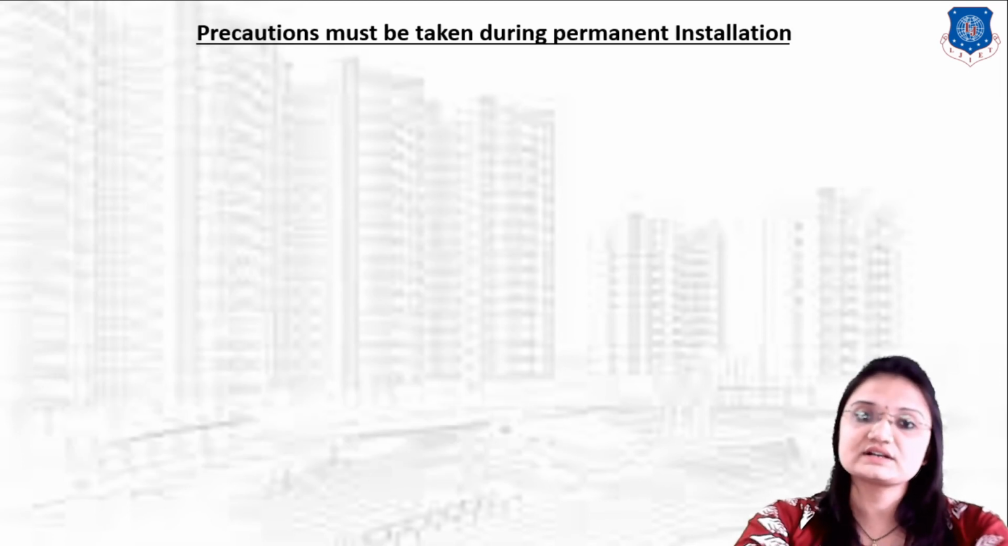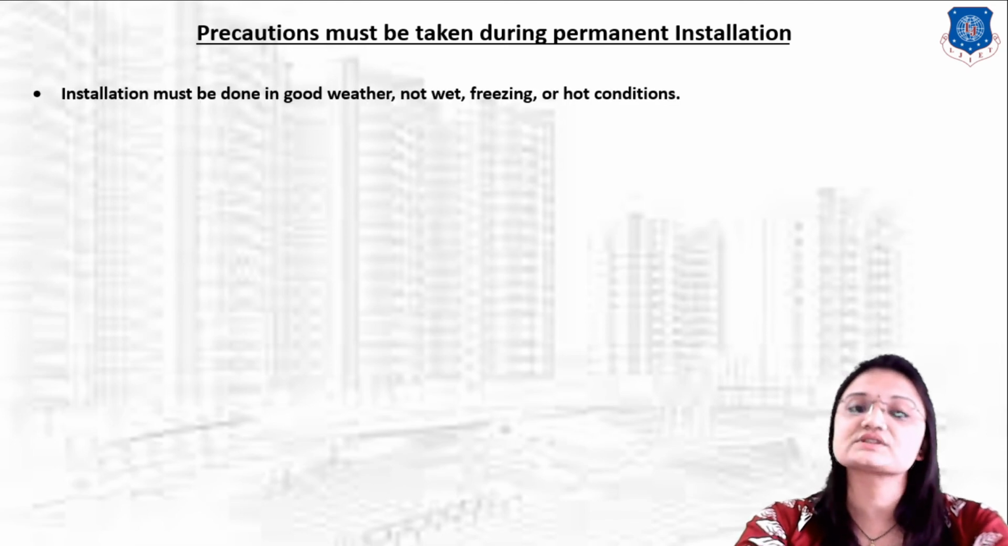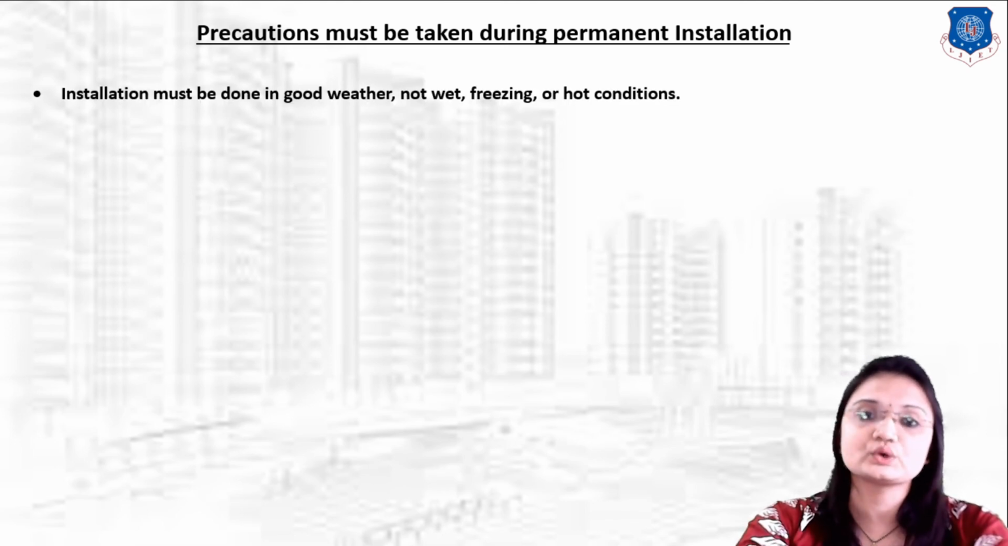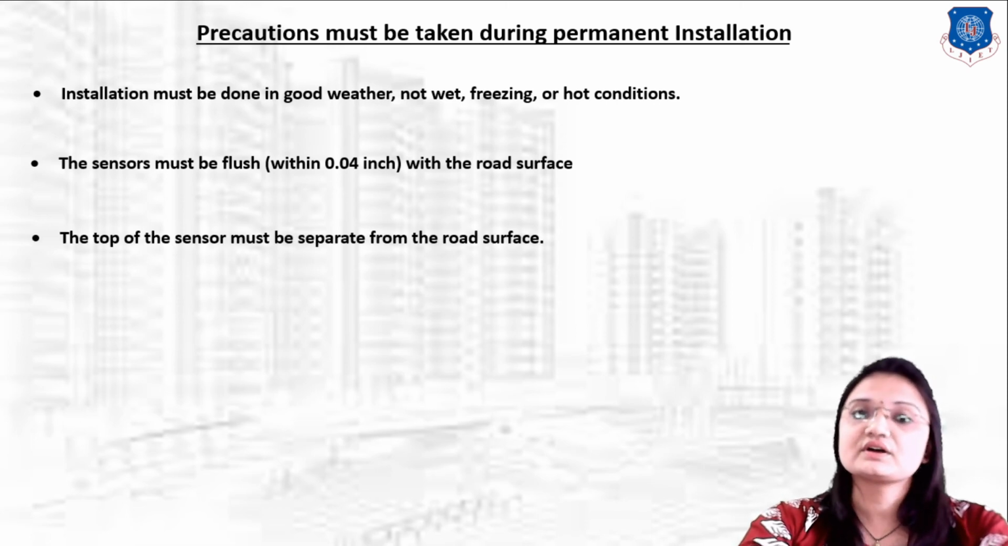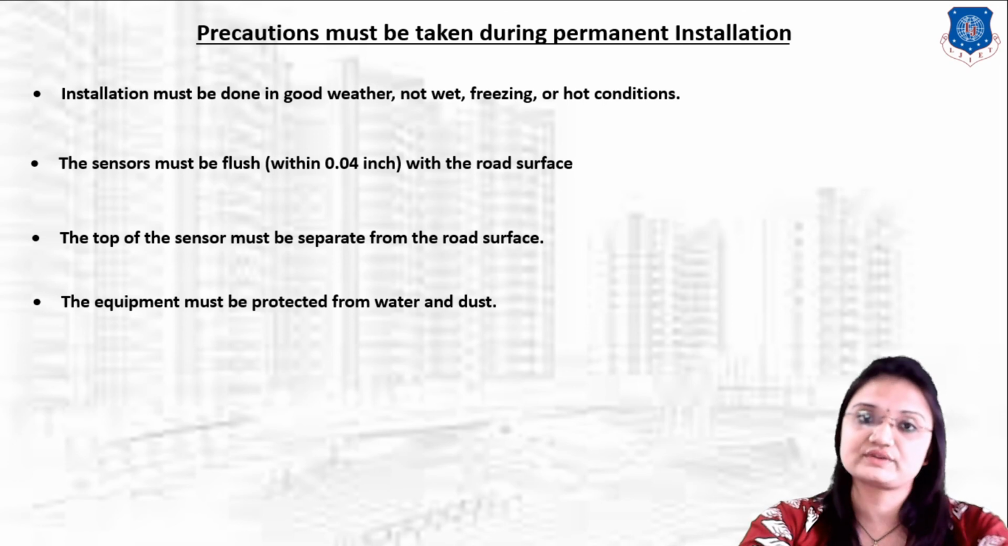Now let us understand what precautions must be taken during permanent installation. First, installation must be done in good weather, not in wet, freezing or hot conditions. Second, the sensor must be flush with the road surface. The third one is the top of the surface must be separate from the road surface. Next, the equipment must be protected from water and dust.